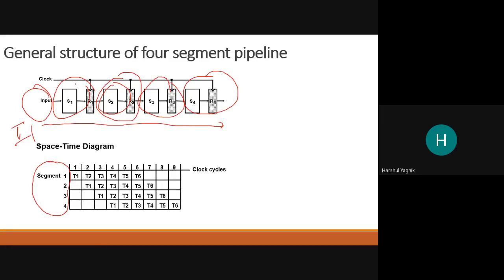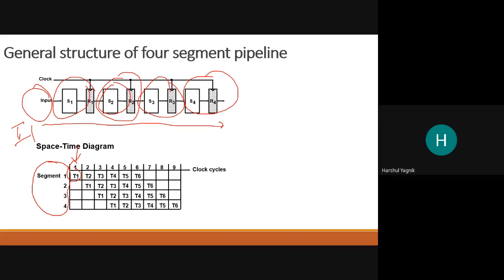These are our 4 segments. You can see that in the first clock cycle, segment 1 is doing the task of operating on the first input data. So that is shown with time T1. So T1 we can consider task 1.